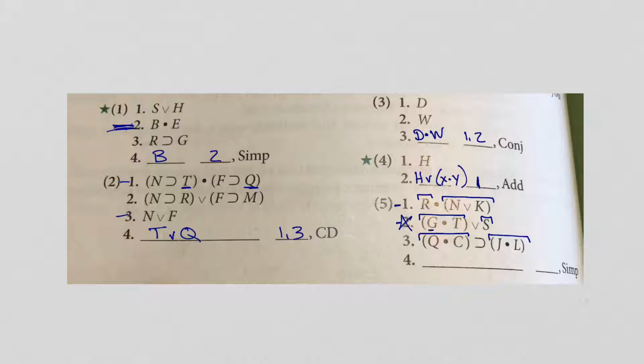You can't take the G out of here, you can't take the T out of there, because those are combined together with that right there, with our disjunction, okay? It's got to be the main operator. That is the only time it's going to work. Okay, let's get rid of this mess so you guys can see it. Okay, so that's why line 1 is going to work, and the others are not going to work, because the main operator's not a dot.